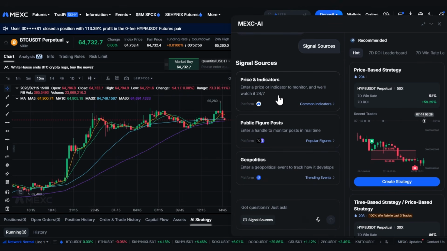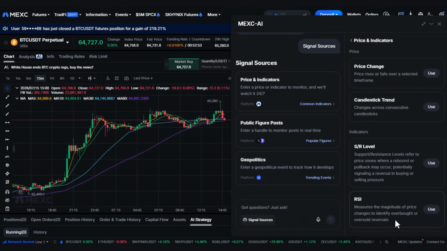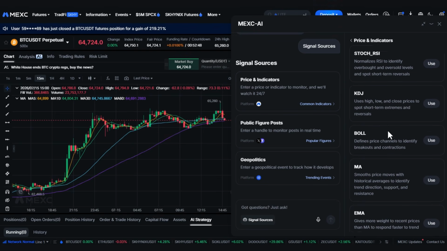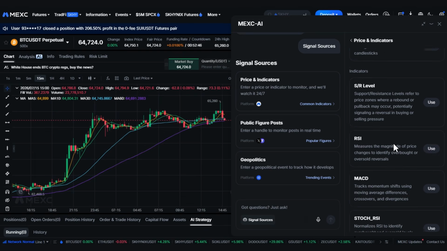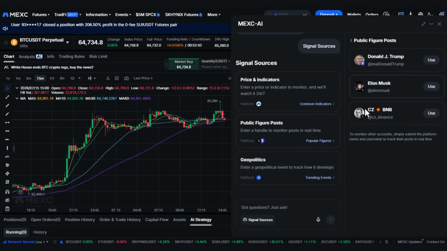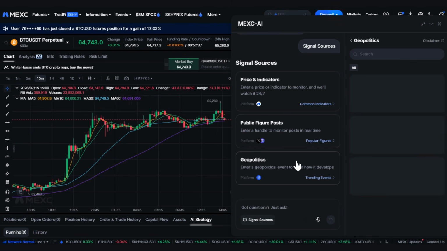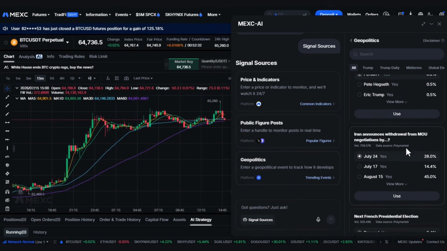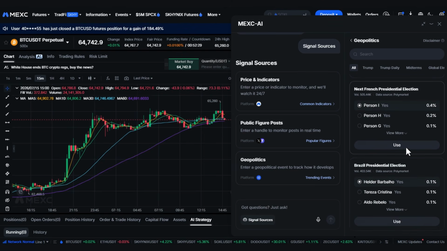And the list here is actually impressive. Price action and technical indicators from the Mexy platform itself. Things like MACD, KDJ, moving averages, candlestick patterns, public figure posts from X and Truth Social. And we're talking Donald Trump, Elon Musk, CZ, people whose posts genuinely move markets, geopolitical news, and event probability data from sources like Polymarket. So the sources here are very much up to date.